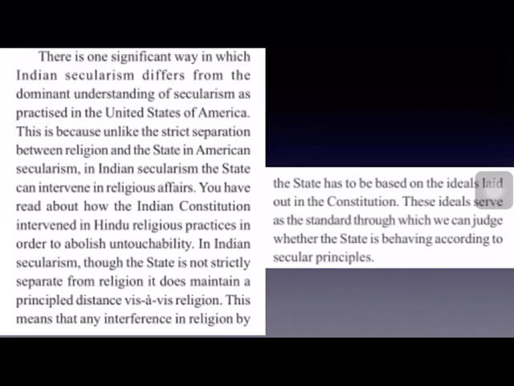In Indian secularism, the government can interfere in religious matters. And the best example for this is abolition of untouchability through Article 17 and Article 29, Article 30, which provide rights to the minorities to establish their own educational institutions, to protect their language and culture. These articles are the best examples for this.